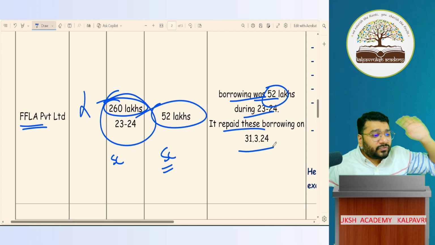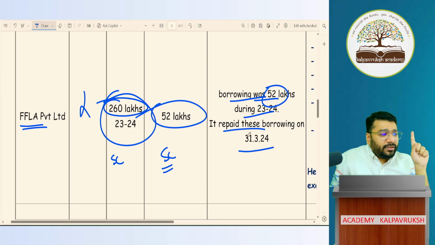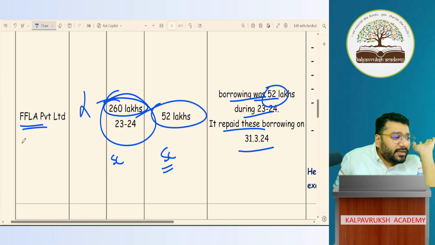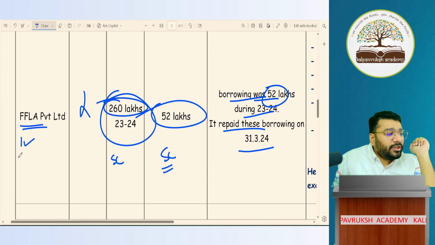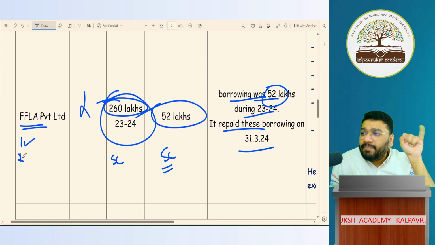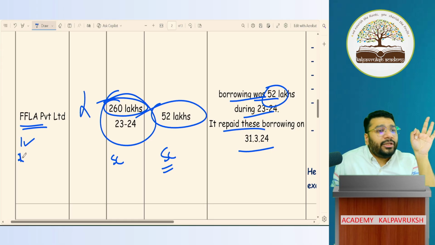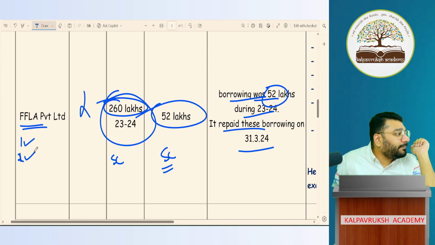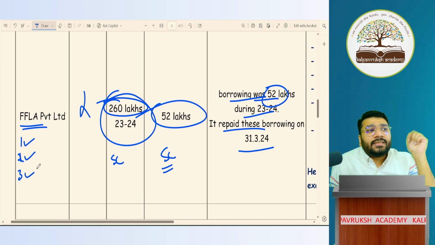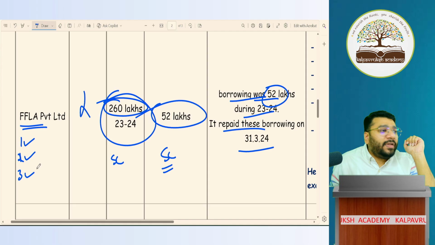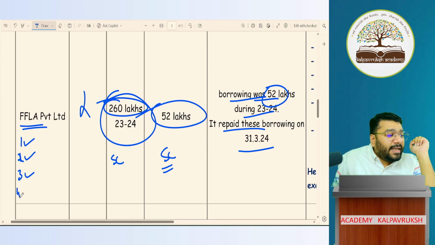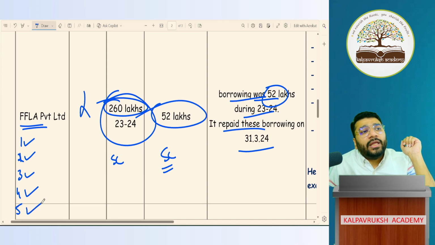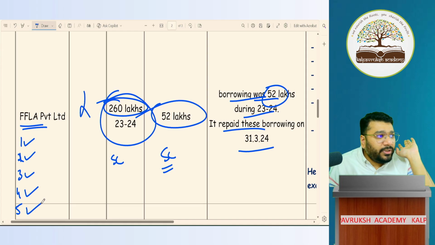Not got it. So now, first condition: is FFLA an unlisted company or listed company? Private, so unlisted. First condition satisfied. Second condition, FFLA should neither be a bank nor a financial institution nor an insurance company, which it is not, because FFLA is into coaching, teaching. Third condition, turnover is less than 250 crores. Debt is less than 50 crores. And nowhere have they mentioned that FFLA is the holding or subsidiary of a big company. So it is a small company only. Got it, not got it?